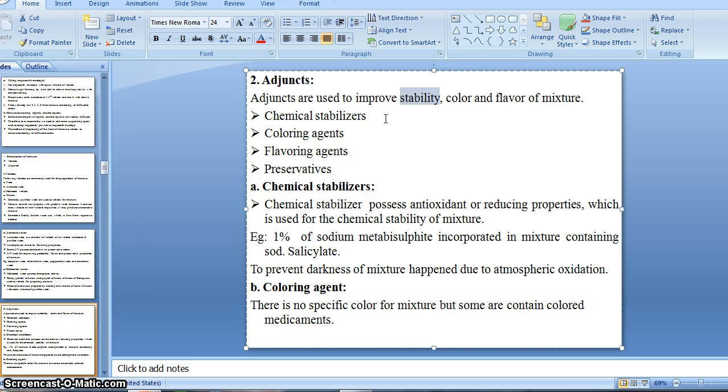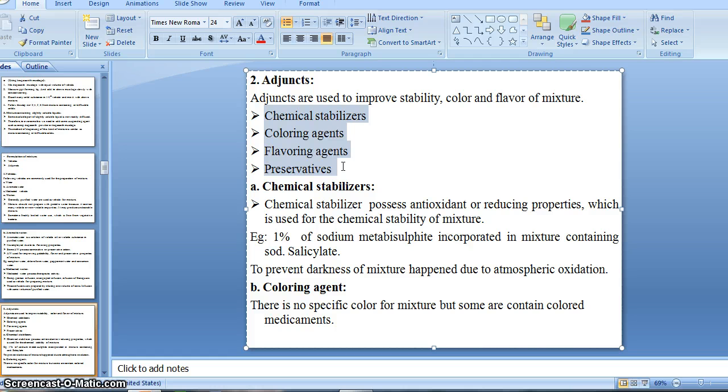right? Without this it is not possible to prepare a preparation, that is mixture. Suppose we are preparing a lemon juice, we need a lemon, then sugar, salt, water.